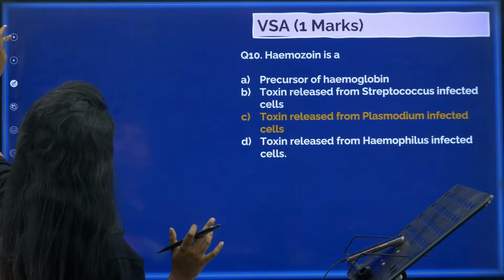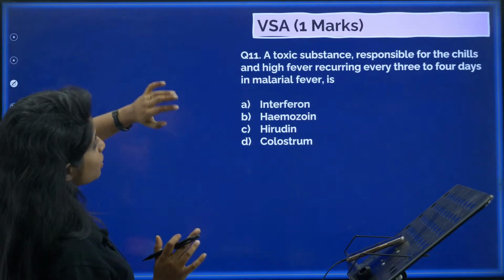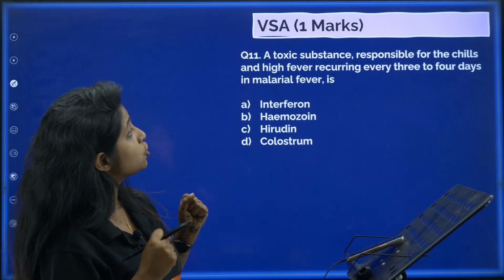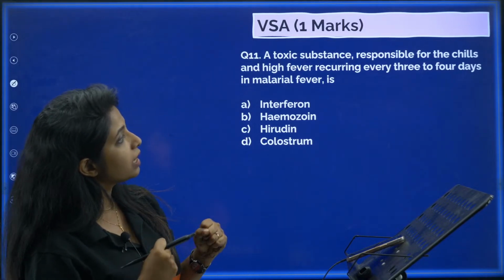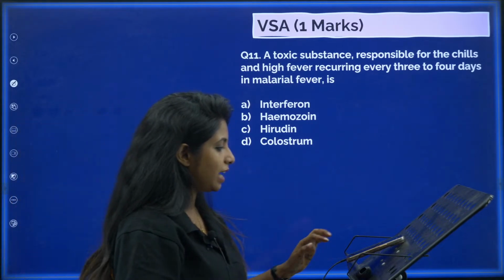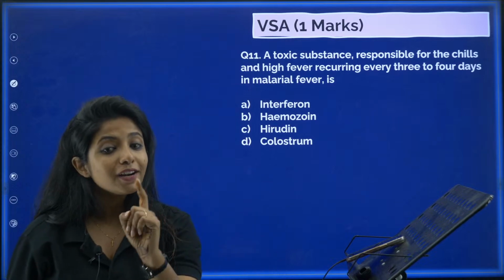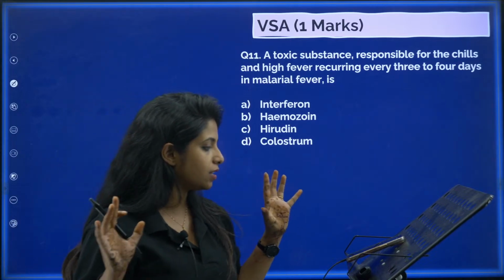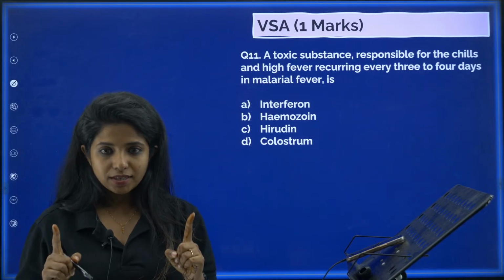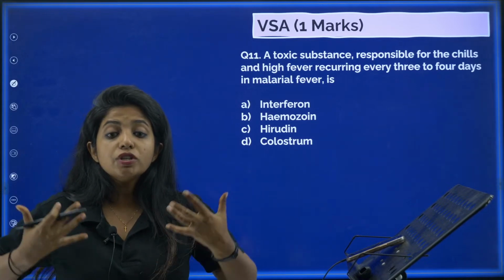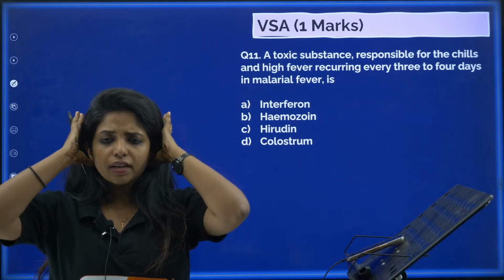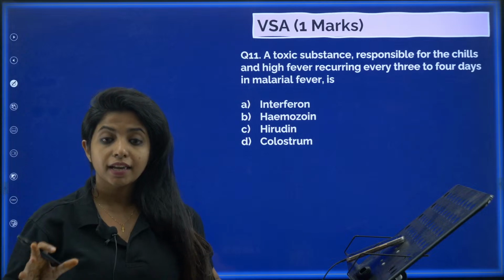Going ahead with the next question that we are having. Chalo. A toxic substance responsible for the chills and high fever recurring every 3 to 4 days in malarial fever is. Now you tell me the answer for this. I explained it to you, and if you understood my explanation, you would be able to tell the answer as well. There is a toxic substance which is responsible for chills and high fever, and this fever and chills reoccur every 3 to 4 days in malarial fever.